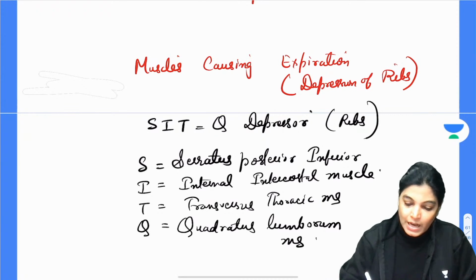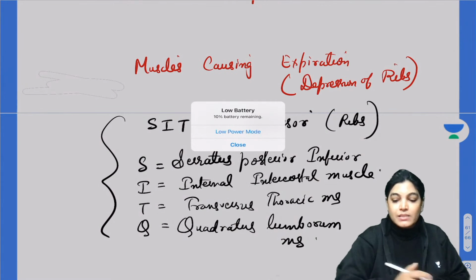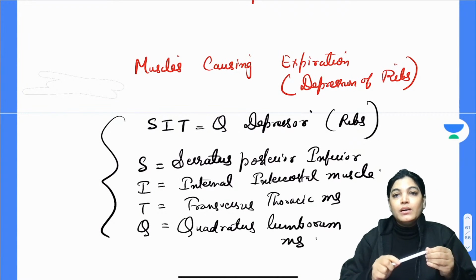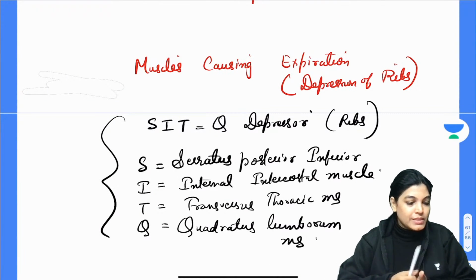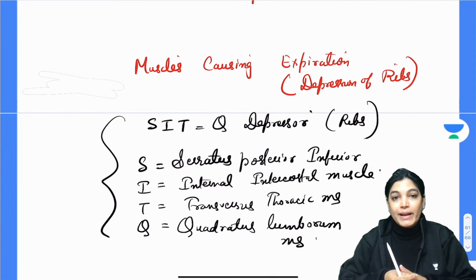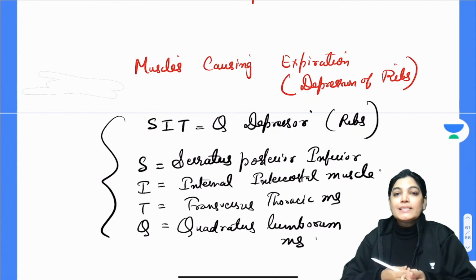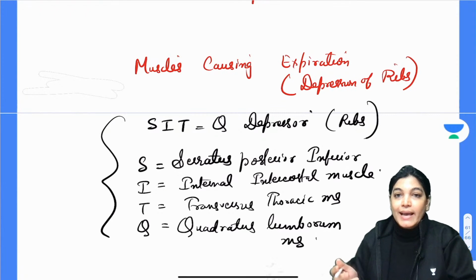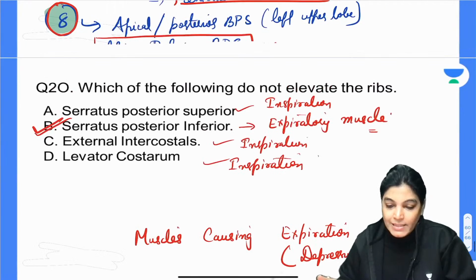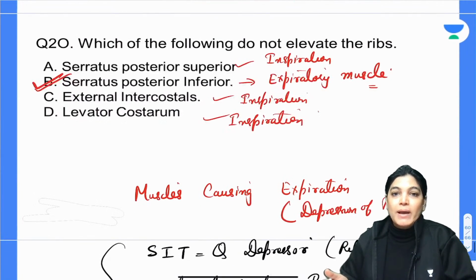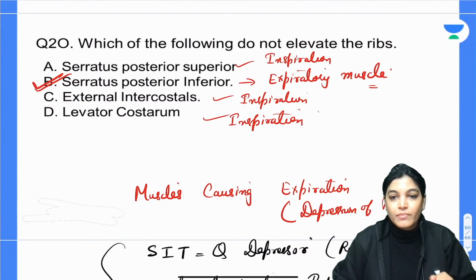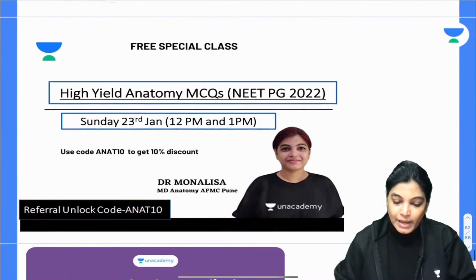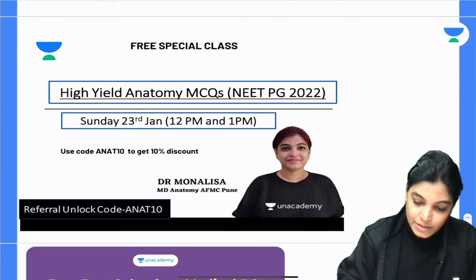So see here, these are all the list of the muscles which cause the depression of the ribs. So is it okay? These muscles are all causing depression of the ribs and the list is SIT Q depressor. Okay, depression. These are the muscles which are active in expiration. So we have got B as the correct answer. Okay, my dear aspirants, before ending the session, there are a few important points which I want to tell you, so please note down here.